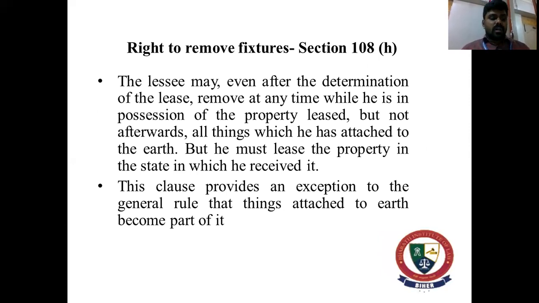Thakur, it's a case law in which this section was explained, and it was explained in this way that a lessee can remove all structures and buildings erected by him on the demised land, and all that was necessary for him to do was to give back the land to the lessor on termination of the lease in the same condition as he found it. So you have to give back the property in the same condition in which you have received it. It might be a building or it might be even a land also.